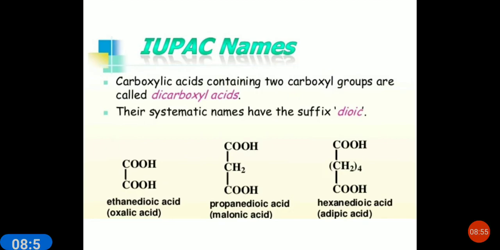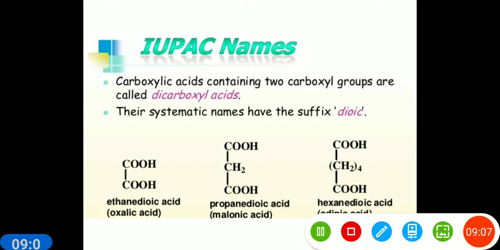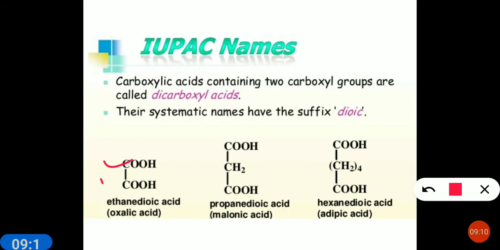Carboxylic acids containing 2 carboxyl groups are called dicarboxylic acids, and their systematic names have the suffix dioic. For example, you can see here 2 carbons are there and both have the COOH group. So this is known as ethanedioic acid, and its general name is oxalic acid. You will use this oxalic acid in your titration practical, titration with KMnO4.